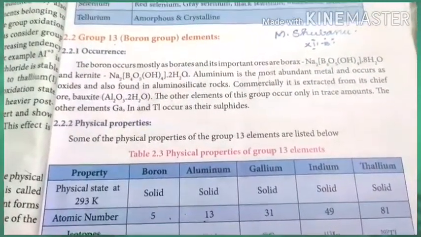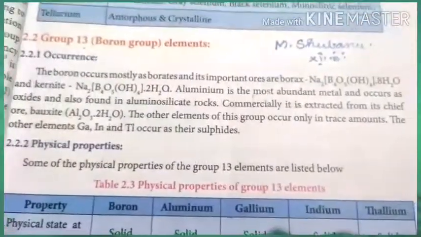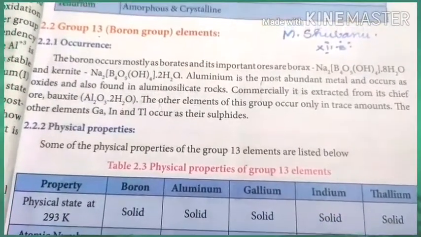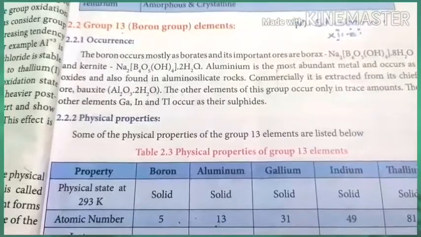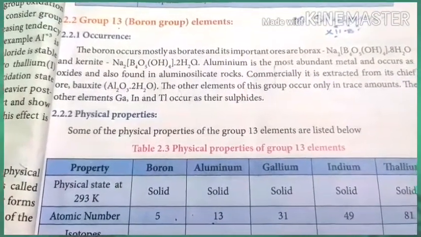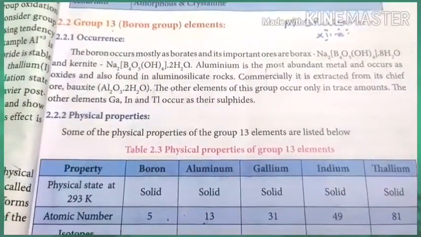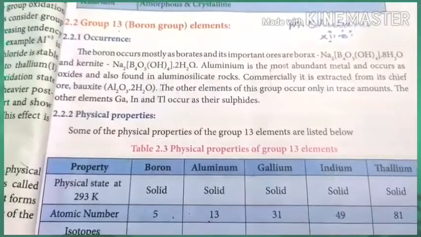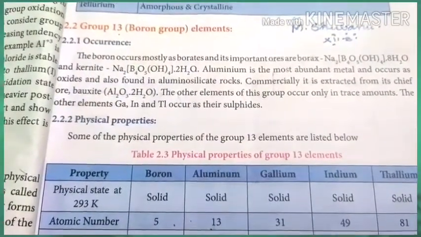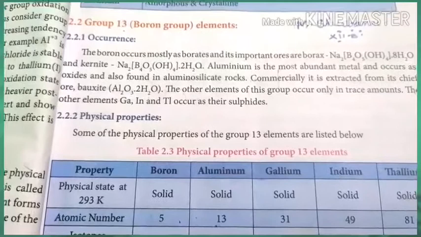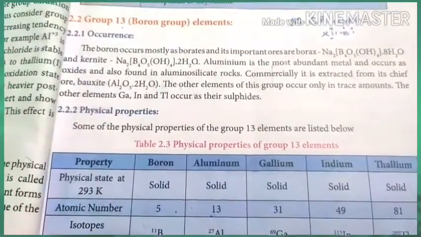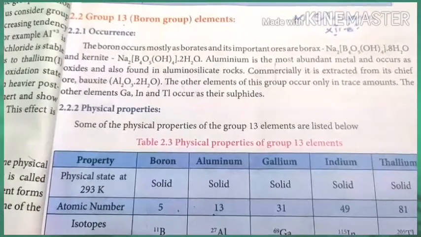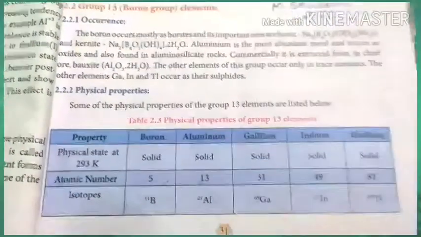The formula for borax is Na2B4O5(OH)4.8H2O, and kernite is Na2B4O5(OH)4.2H2O. Aluminum is the most abundant metal in this group, and occurs as oxide as bauxite. So the bauxite formula is Al2O3.2H2O. The other elements, gallium, indium, thallium, actually occur as sulfates and their abundances are very low.